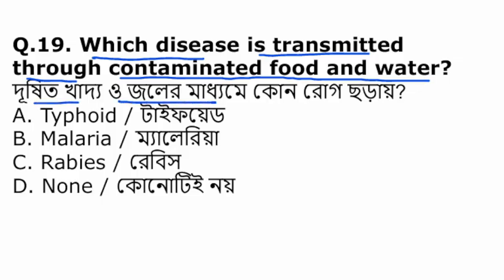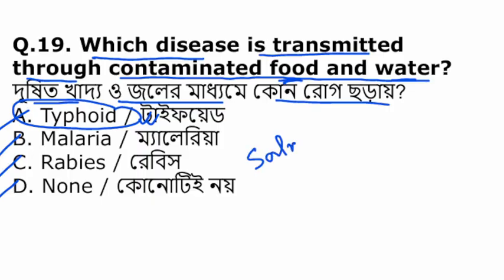Typhoid, malaria, rabies, or none of the above. So among them, typhoid fever spreads through contaminated water and food, which is caused by Salmonella typhi. Salmonella typhi is the causal organism of typhoid.